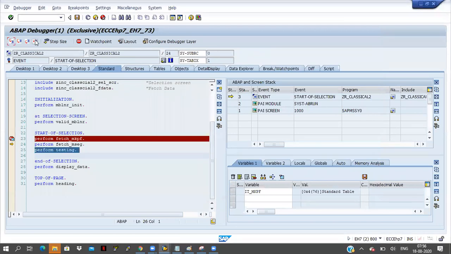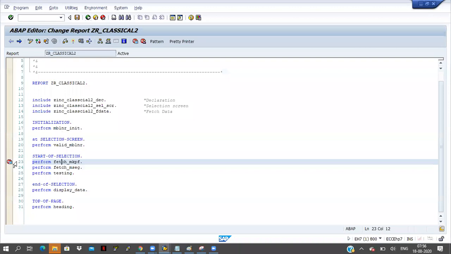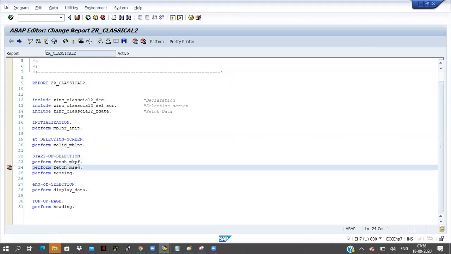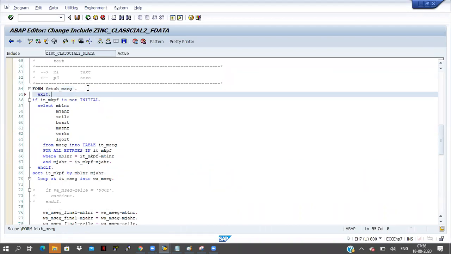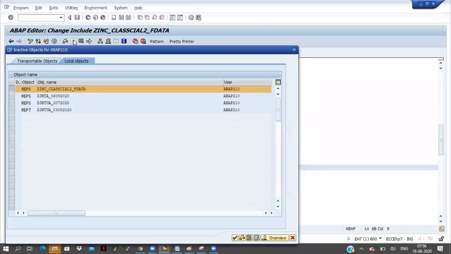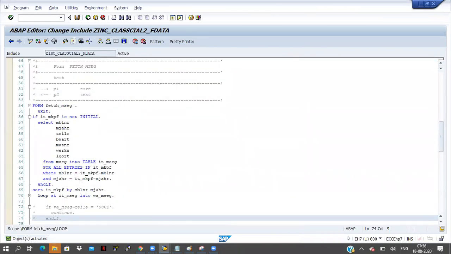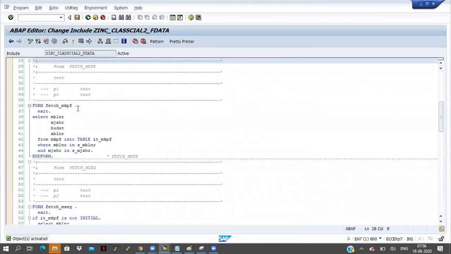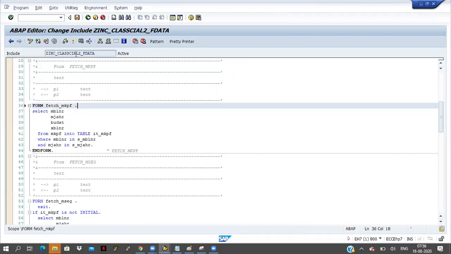Otherwise I will go for one more thing. I will give the exit in one more place, because after exit, if there is a condition, I mean a select query and a looping statement, let me check. So will it execute or not? Just activate it, and here I will remove the breakpoint. Exit is there, right? I will remove the exit here. Activate it.